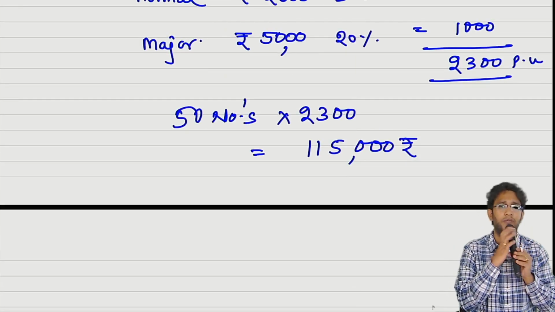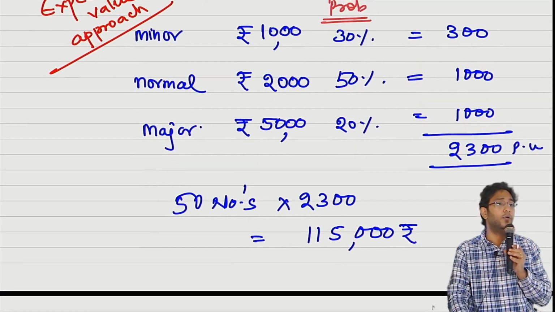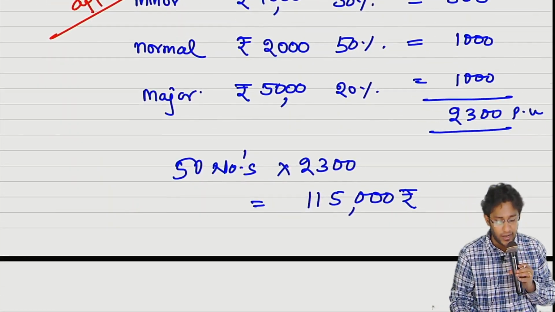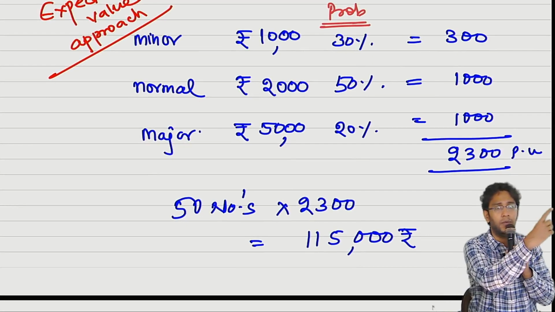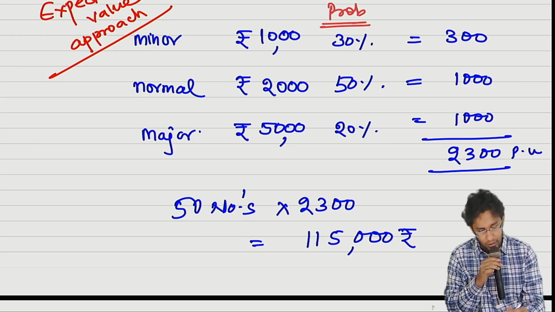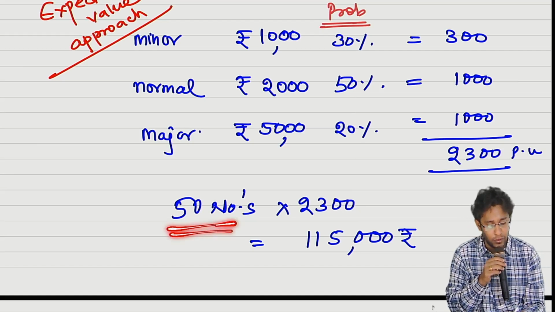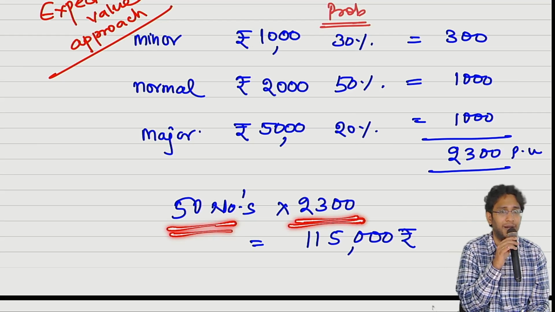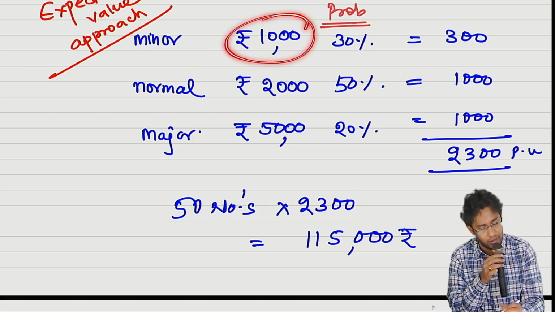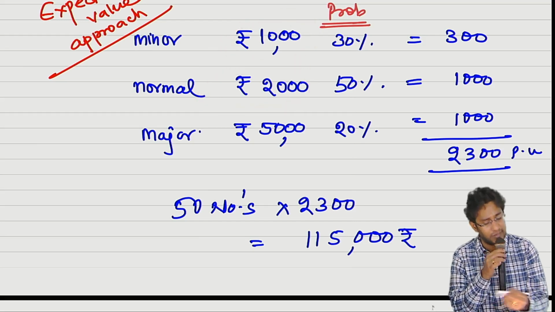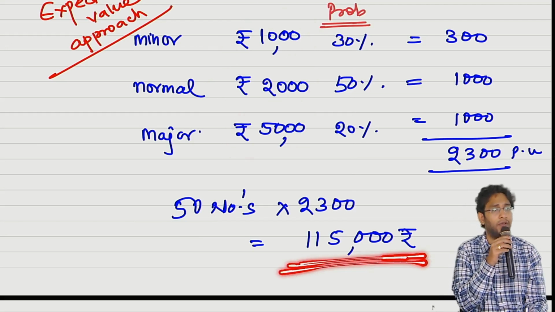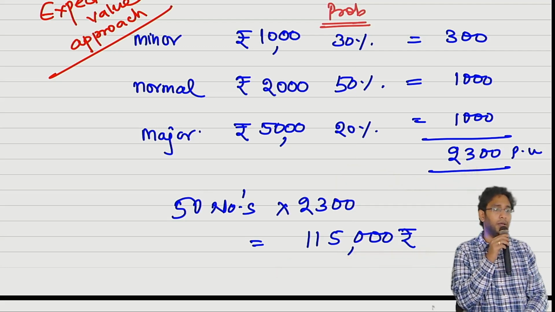Go and create a provision for this. When will you do this? When there are a class of obligations and there are more than 2 amounts with probabilities, only then you should do this. Otherwise you should not do this. Sir, you should not misunderstand that on every unit I will go and incur 2300. Not like that. It is the average number. Of the 50 units, on some units I will incur 1000, on some 2000, on some 5000, but overall it will be equal to 1,50,000, which is the average number I am multiplying.